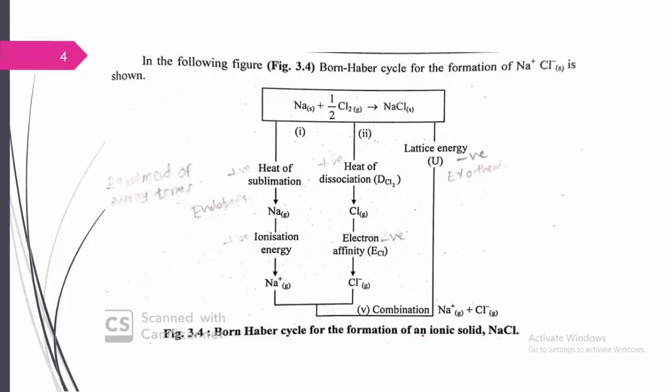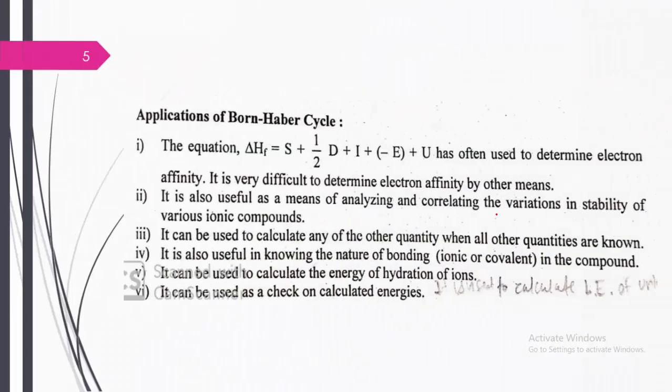Further, these two gaseous ions, Na+ and Cl-, combine to form a NaCl crystal with a negative lattice energy of minus 781 kilojoules per mole, which indicates an exothermic process, that is, energy is released.